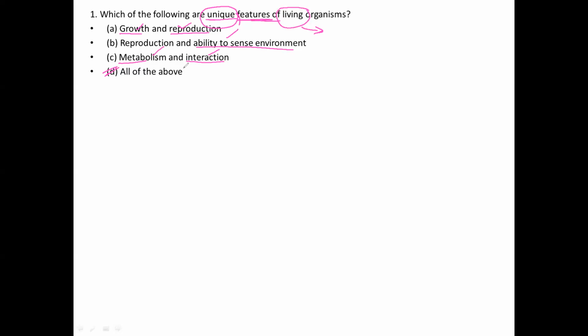These features are included especially in living organisms, but not in non-living things.